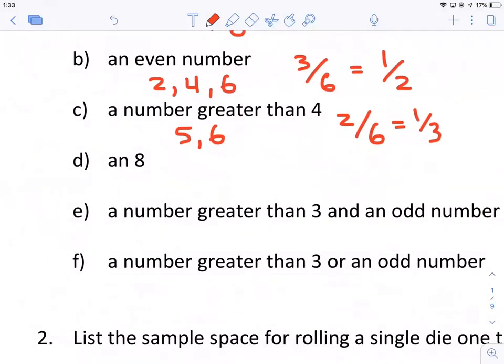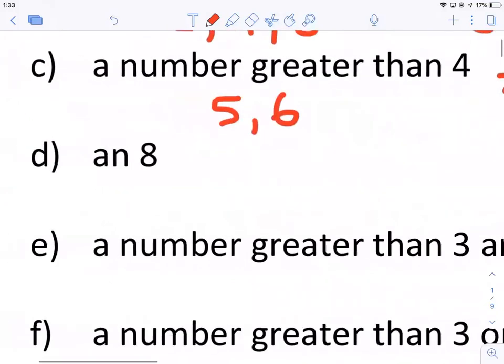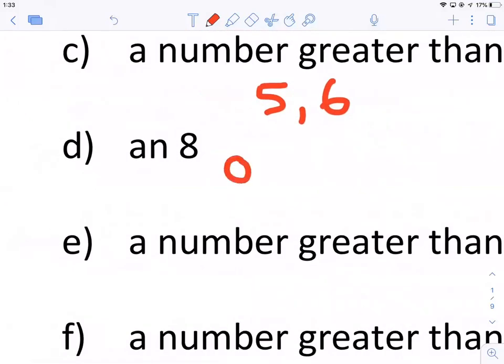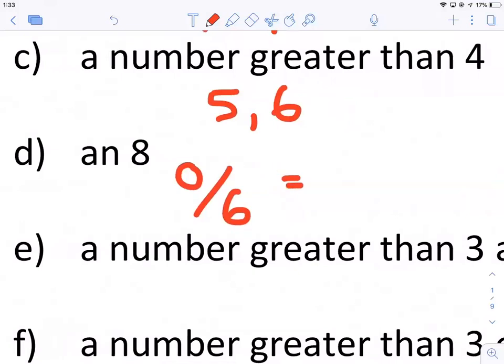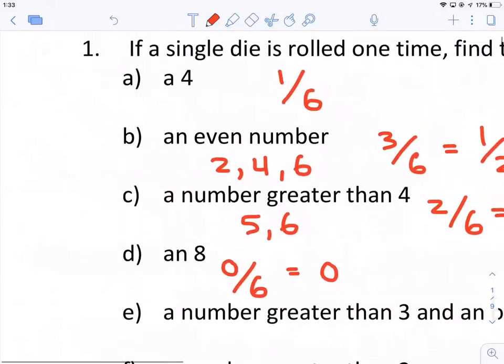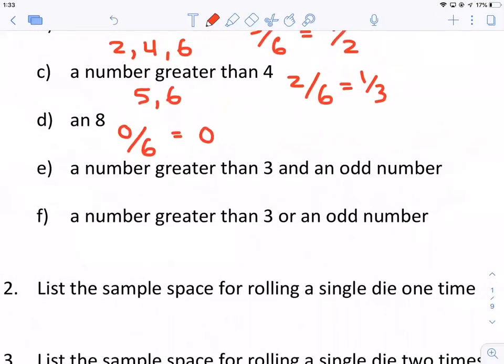All right, what's the chance of rolling an 8? Well, there is no 8 on a standard die, so there is no chance of that, or 0 out of 6. There could be 0 out of anything, because that is equal to 0. There is a 0 chance of that happening. It's an impossibility.